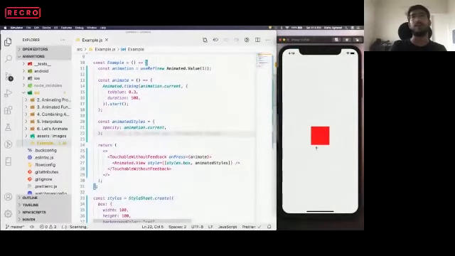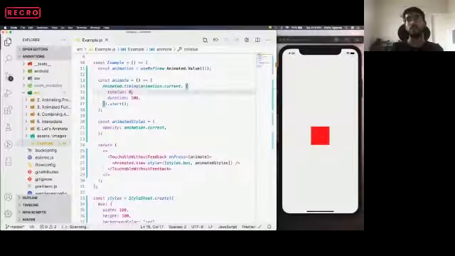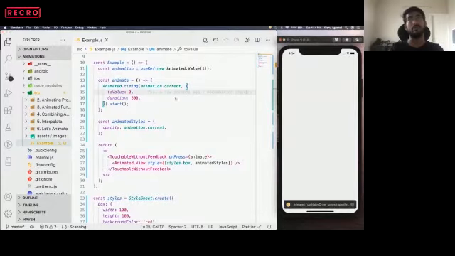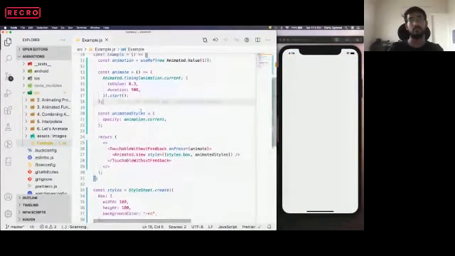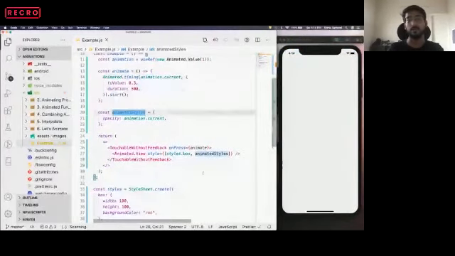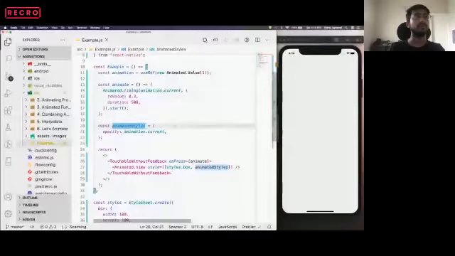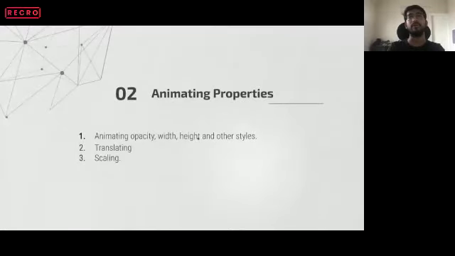So in this example, we created one animate function where we are passing the reference of this animated value, and we are animating it from 1 to 0.3. If we pass the toValue as 0, then it will take it to 0, like it will diminish the element, right? So this is how we animate opacity styles. Is it clear to everyone? Cool. Next, we will learn animating width and height.